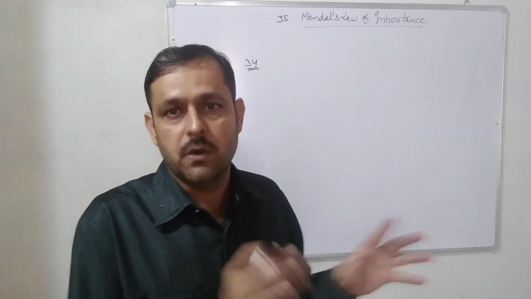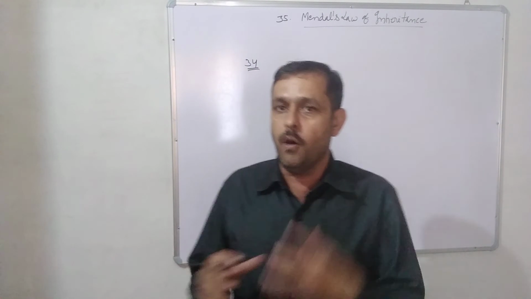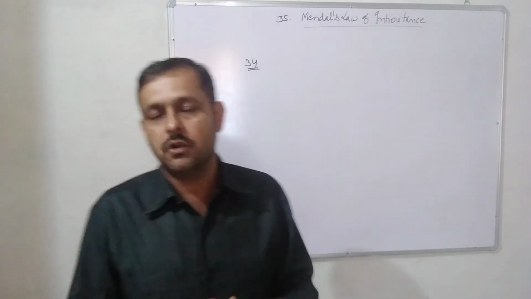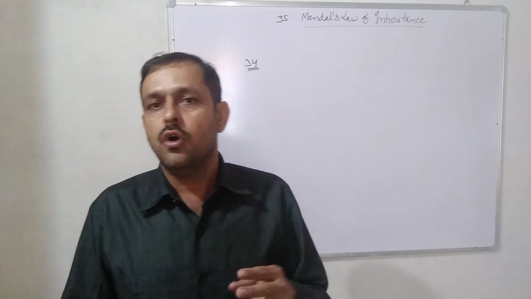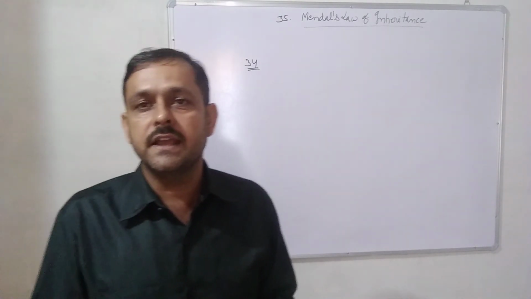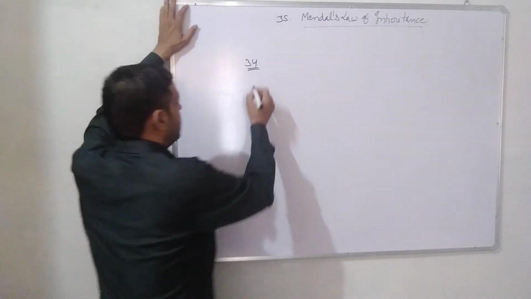Because at that time linkage was not discovered, and in these 7 characters the linkage is absent. And what is linkage? Linkage is the transfer of characters or genes from one generation to another generation. Two or more than 2 genes are transferred together, that is called linkage, and linkage is absent in these 7 characters. What are these 7 characters?